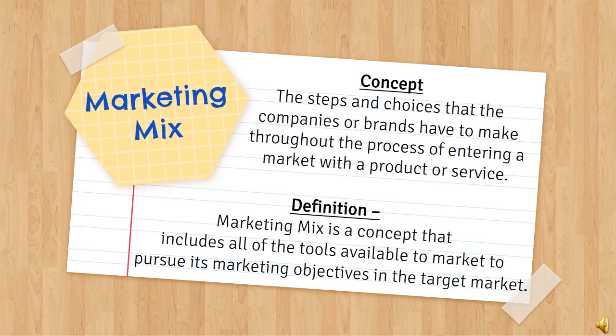The marketing mix and the 4 P's of marketing are often used to express the same idea, although they are not synonymous. The marketing mix is a concept that describes the steps and choices that companies or brands have to make throughout the process of entering a market with a product or service. Whereas the 4 P's model is probably best known for defining the marketing mix.